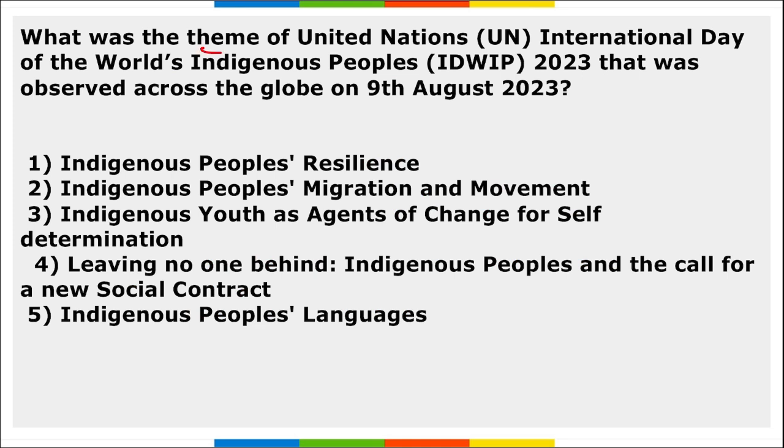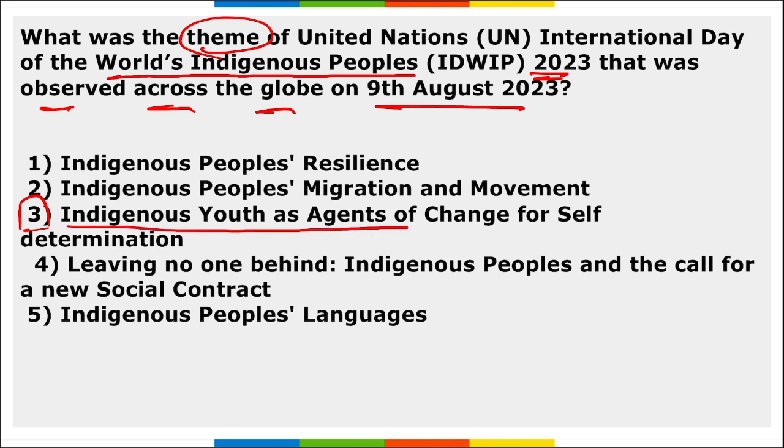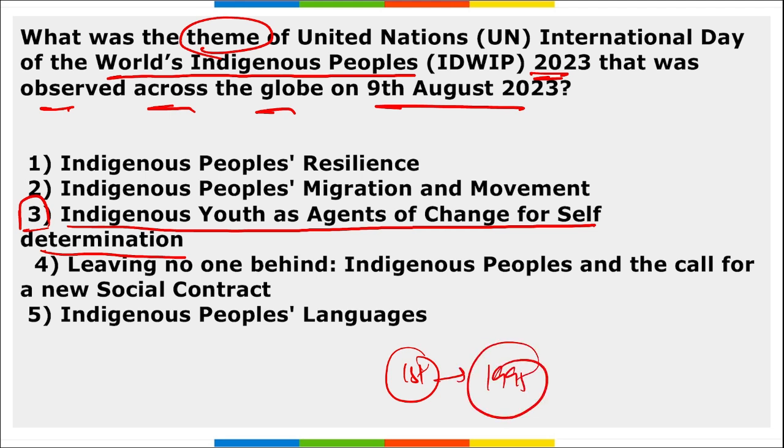Next, what was the theme of UN International Day of the World's Indigenous People 2023 that was observed across the globe on 9th of August 2023? So what is the theme here that you need to remember? The theme is Indigenous Youth as Agents of Change for Self-Determination. I repeat, the theme is Indigenous Youth as Agents of Change for self-determination. Correct? Then remember, this day is also known as World Tribal Day or World Indigenous People Day. The first ever day was observed in 1995. Correct?